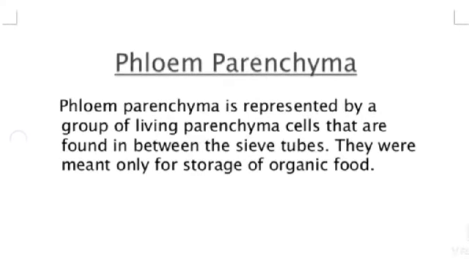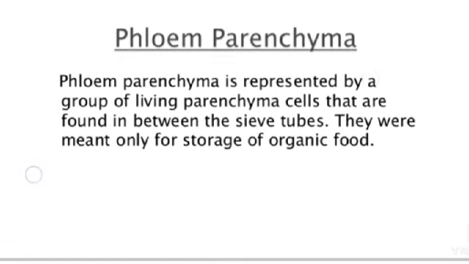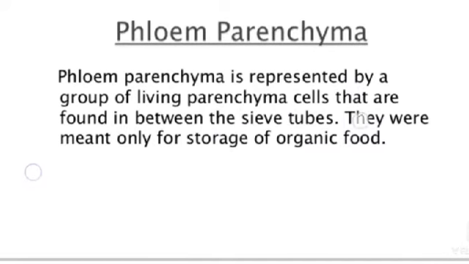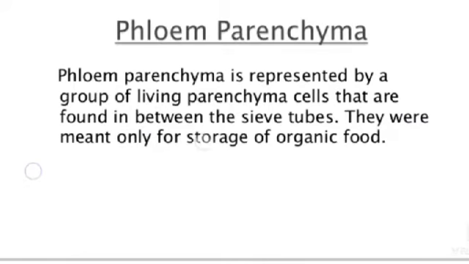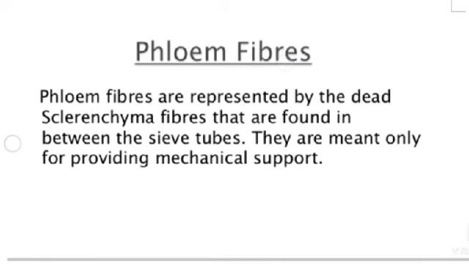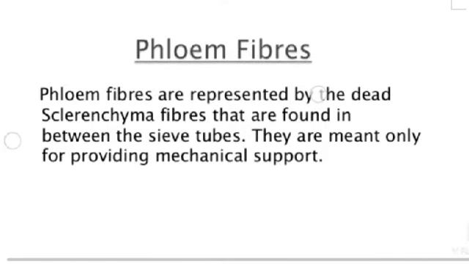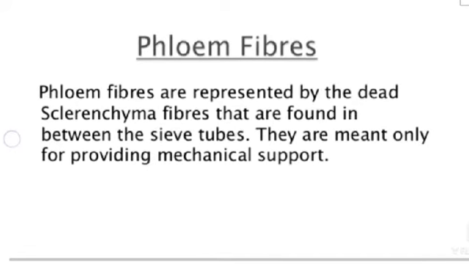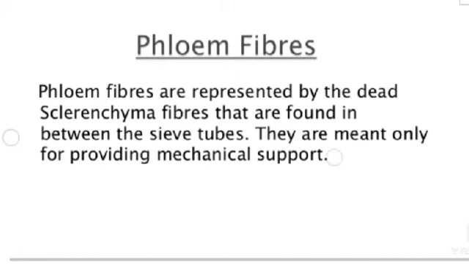Phloem parenchyma. Phloem parenchyma is represented by a group of living parenchyma cells that are found in between the sieve tubes. They are meant only for storage of organic food. Phloem fiber. Phloem fibers are represented by dead sclerenchyma fibers that are found in between the sieve tubes. They are meant only for providing mechanical strength.